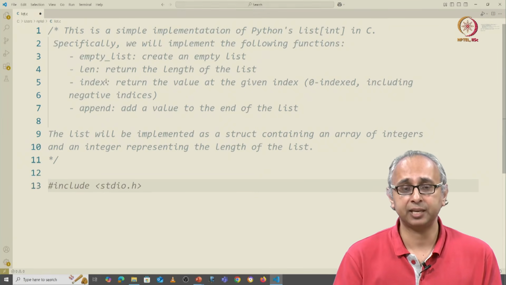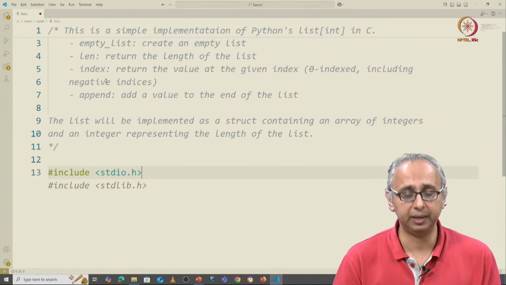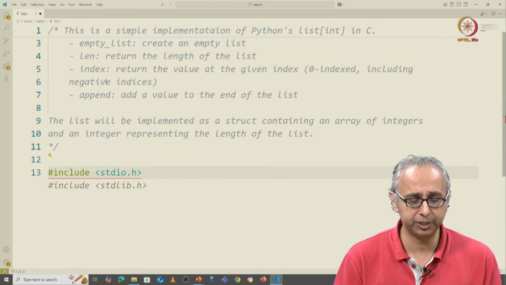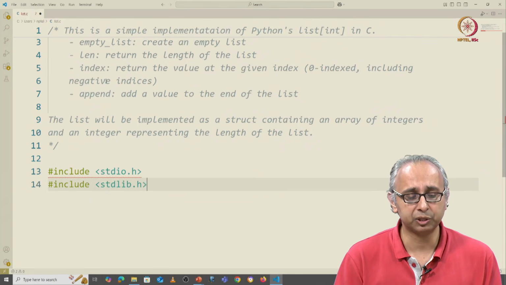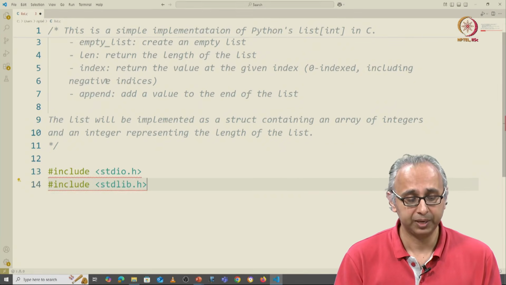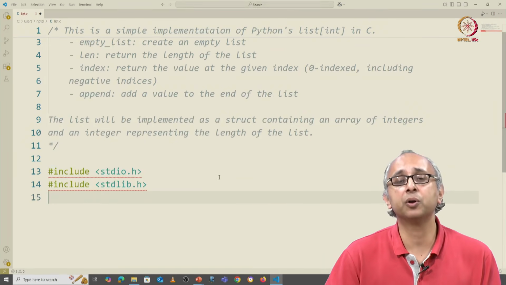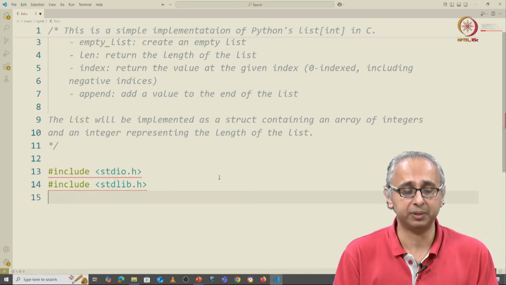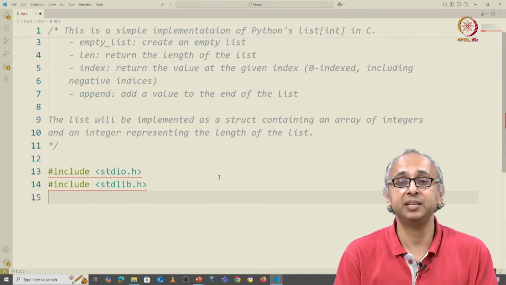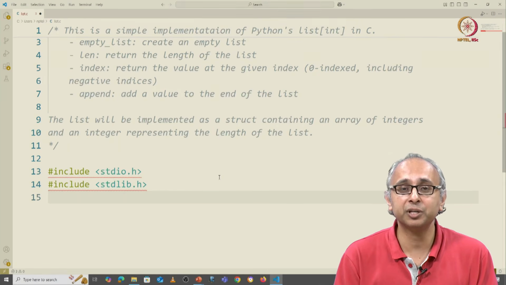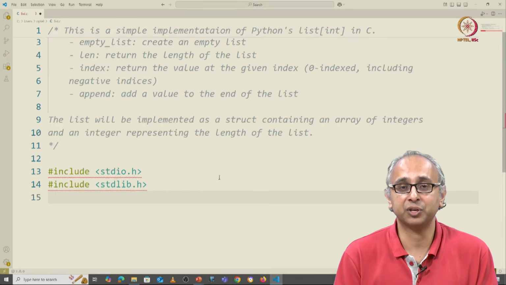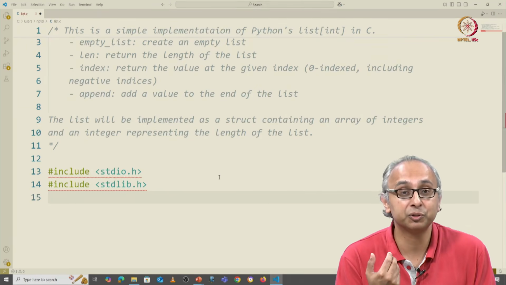So firstly, let's hash include what we need. We will need stdio because we probably want to print something, and we will hash include the standard library. Now you notice there are some red squiggles over here. That's because on this system that I am developing, there is no C compiler. This is unfortunate because it means that this AI generated code I'm not even going to be able to compile.